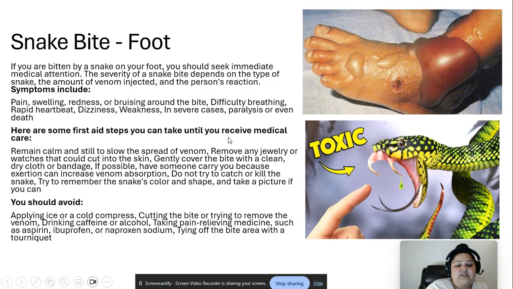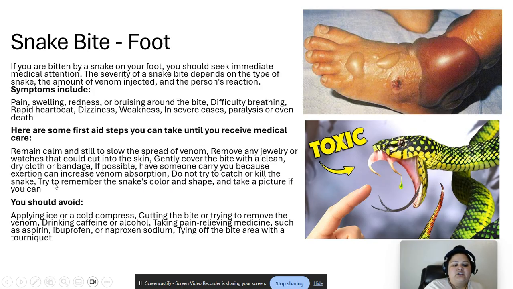Here are some first aid steps you can take until you receive medical care. Remain calm and still to slow the spread of the venom. If you move a lot, your muscles will contract, and the venous drainage will take the venom to your heart, and it will be pumped throughout your body, so that's not right. Remove any jewelry or watches that could cut into the skin, or the venom will go directly into different parts of the body too. Gently cover the bite with a clean, dry cloth or bandage. If possible, have someone carry you, because exertion can increase venom absorption.